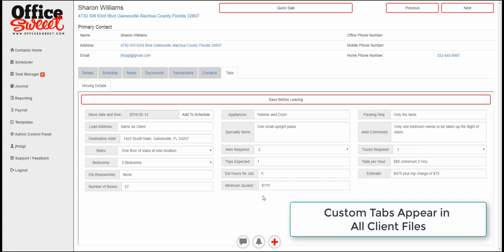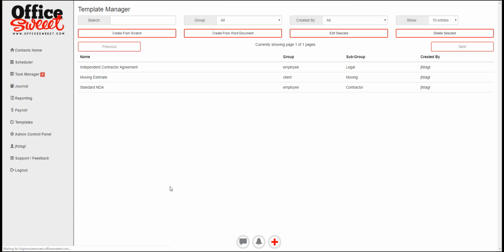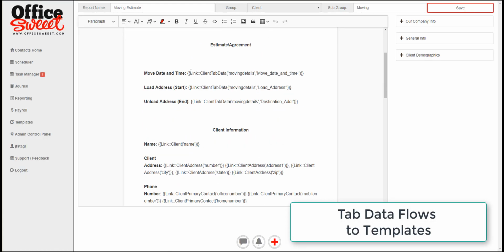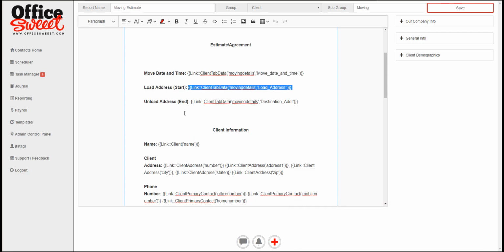So that's one. The other part is this information needs to flow to a template. A template is everything except that information. So let's just see what it looks like. So here's the moving estimate template, and we can see it here. You can see it now. This is the data, but that's a link for the data. We call them dynamic links. So those links, now they look pretty complicated, but you know what?